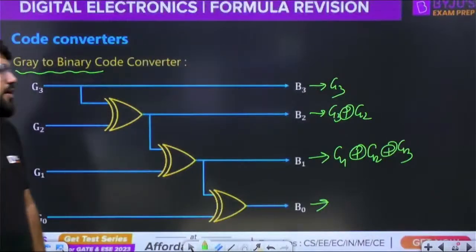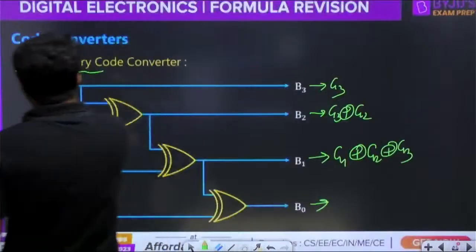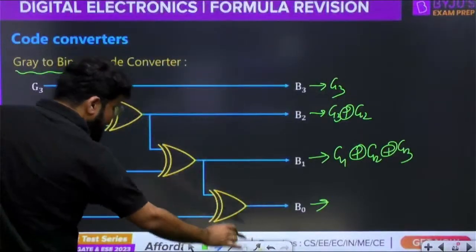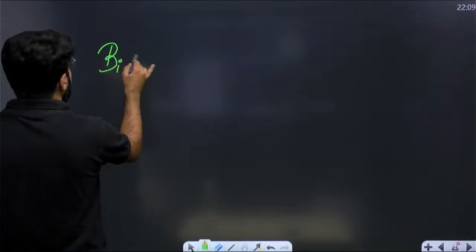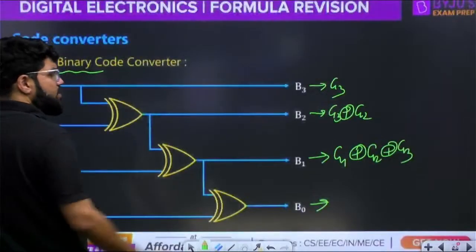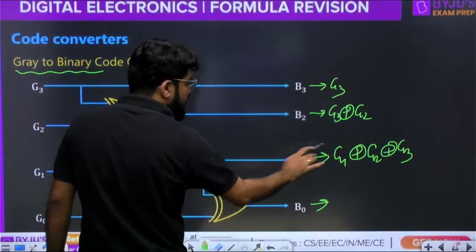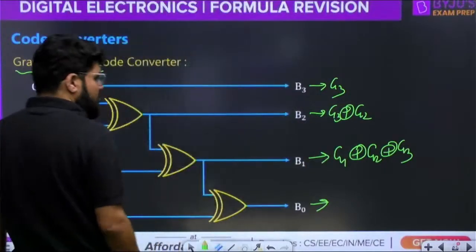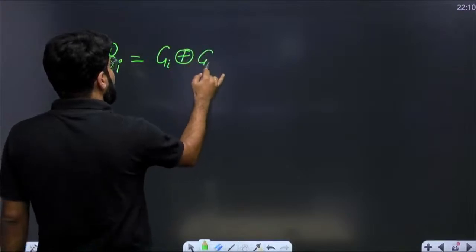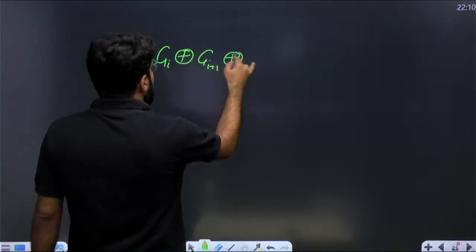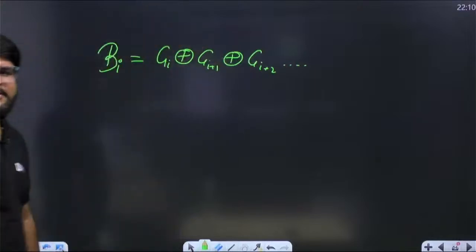So what does this imply? I want to convert gray to binary. I can write down Bi as follows. B3 is only G3. But B2 is G3 with G2. B1 is G1, G2, G3. So Bi is Gi XOR with Gi plus 1, XOR with Gi plus 2, and so on, up to the MSB.